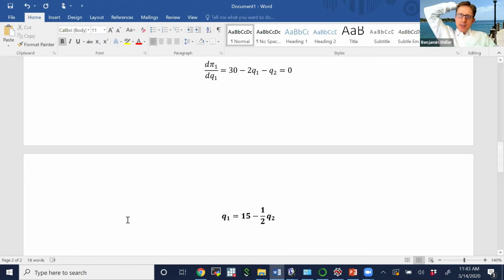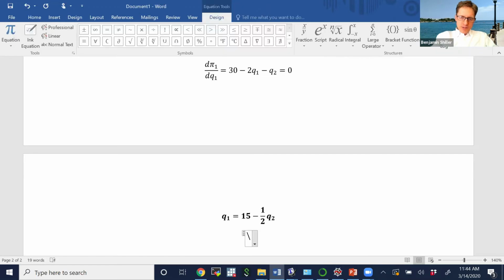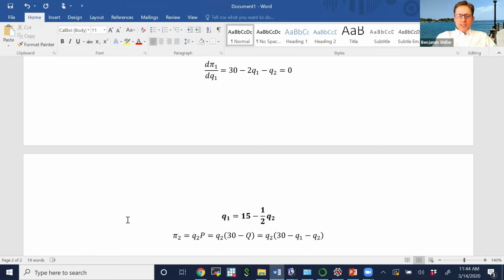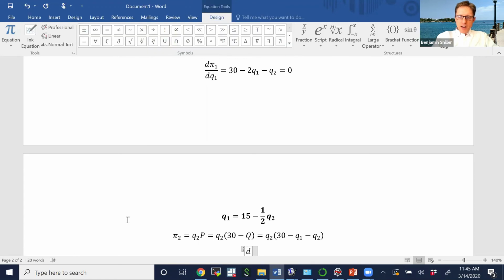So we're halfway there. Now we have to find the other firm's reaction function. We first write down the profit function. The profit function for firm 2 is equal to the quantity that firm produces times the price, which we know from the inverse demand curve is 30 minus the sum of the amounts produced by the two firms. We go through the same steps. To get firm 2's reaction function, we take the derivative of its profits with respect to the quantity it decides to produce.